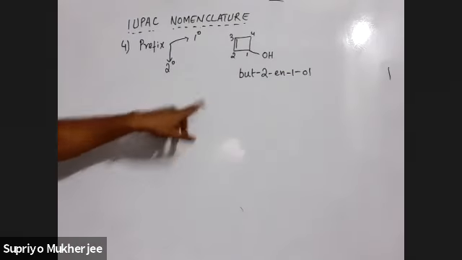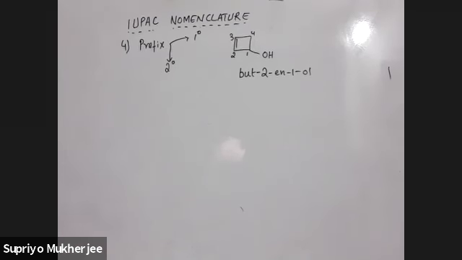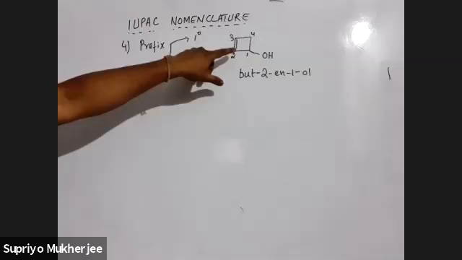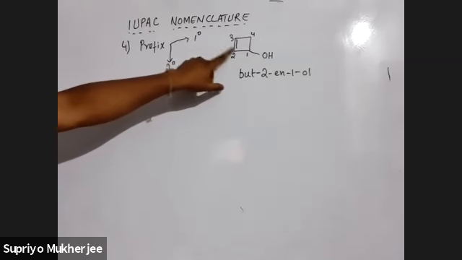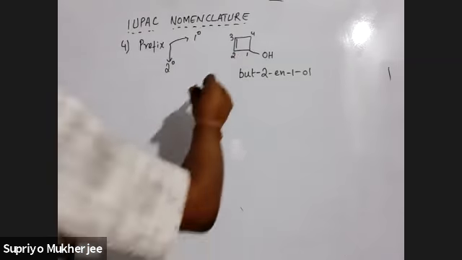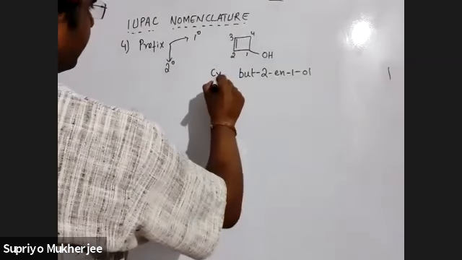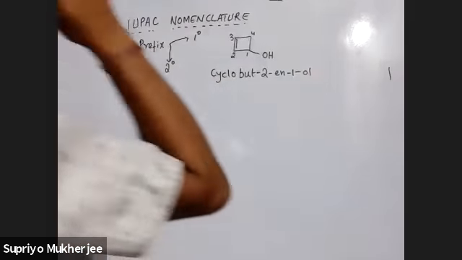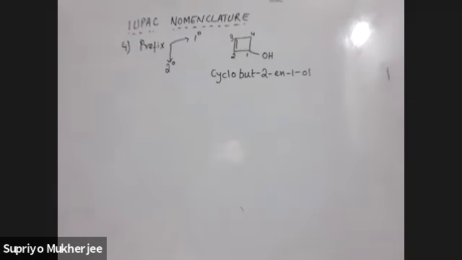Prefix. So prefix means whether it is cyclo or not. 1 degree means whether it is cyclo or not. Yes, it is cyclo, I can see. So I'll write the primary prefix first: cyclobut-2-en-1-ol. Okay? Cyclobut-2-en-1-ol. Clear?